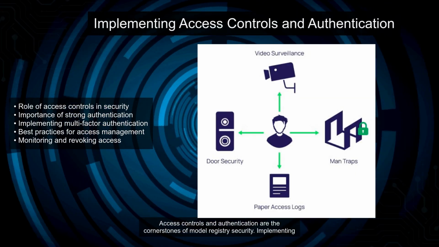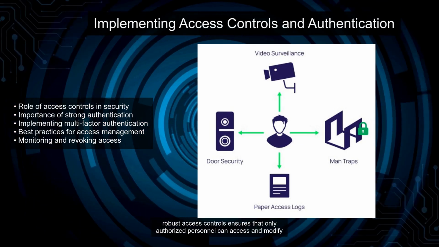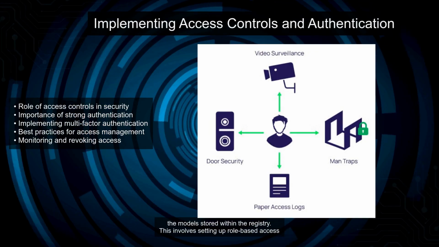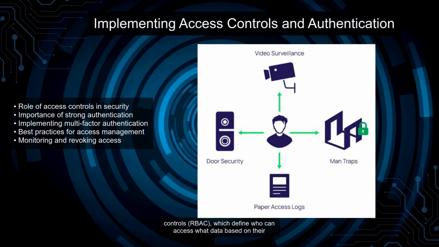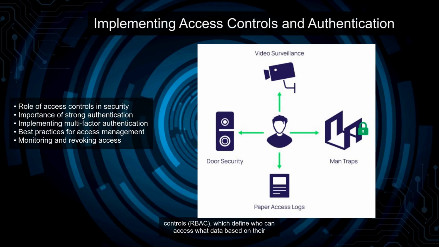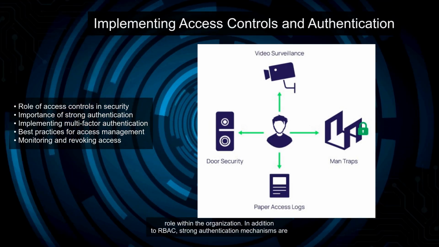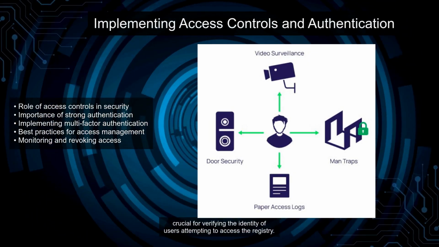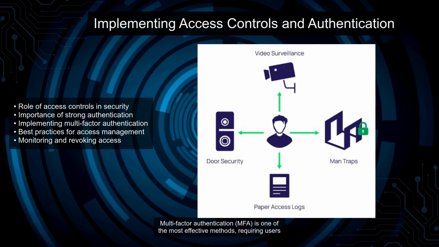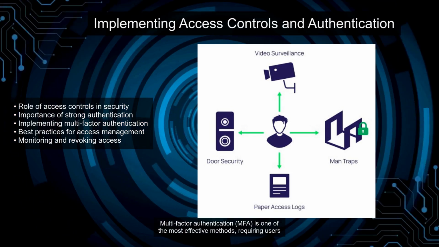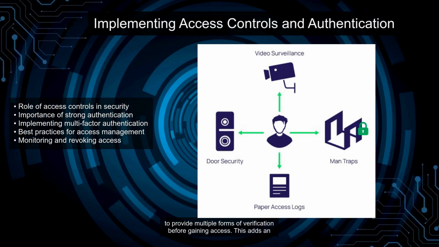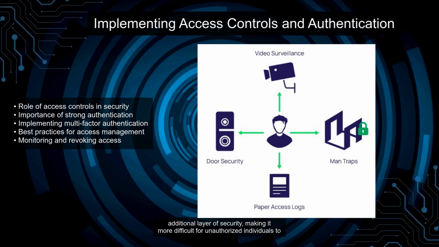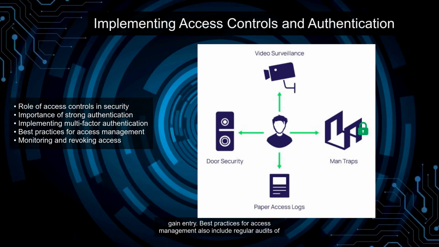Access controls and authentication are the cornerstones of model registry security. Implementing robust access controls ensures that only authorized personnel can access and modify the models stored within the registry. This involves setting up role-based access controls, RBAC, which define who can access what data based on their role within the organization. In addition to RBAC, strong authentication mechanisms are crucial for verifying the identity of users attempting to access the registry. Multi-factor authentication, MFA, is one of the most effective methods, requiring users to provide multiple forms of verification before gaining access. This adds an additional layer of security, making it more difficult for unauthorized individuals to gain entry.